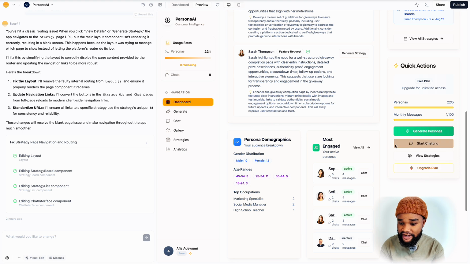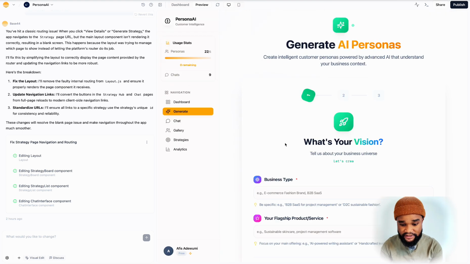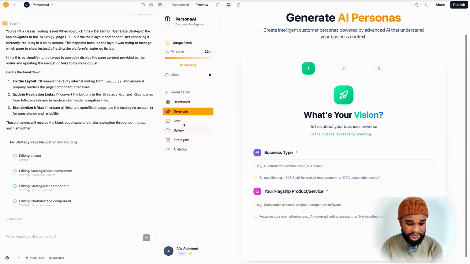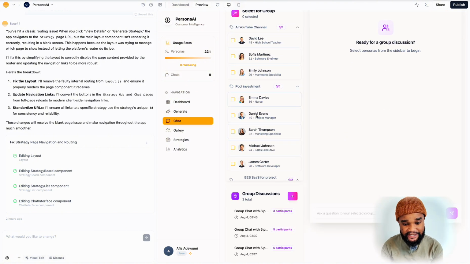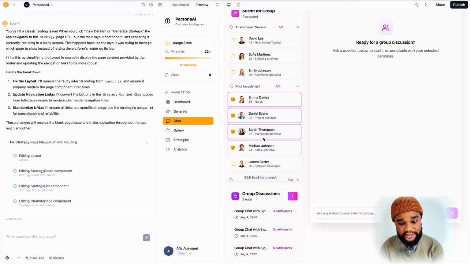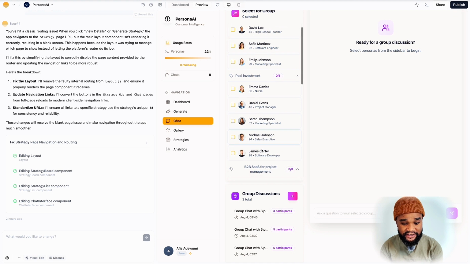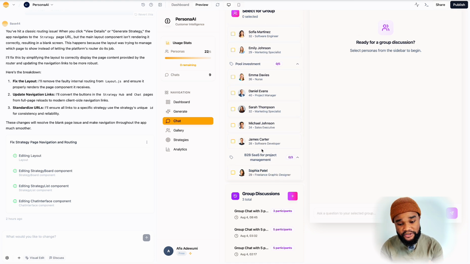And then you can upgrade. You can choose what tier that you want. You got generate, where you put your business details. And then chat, this is where you can chat to individual personas, or you can do a group chat where you can select multiple people to ask questions about your business so they can give you answers. And as I said, based on these answers, you can then generate a business strategy.